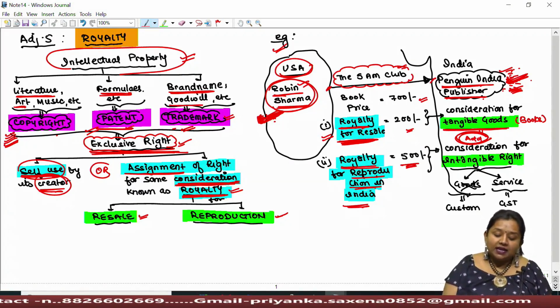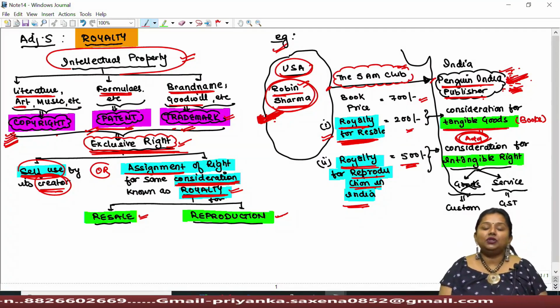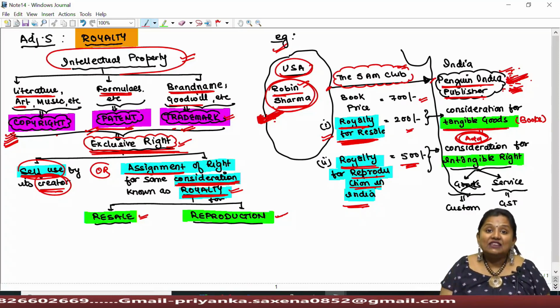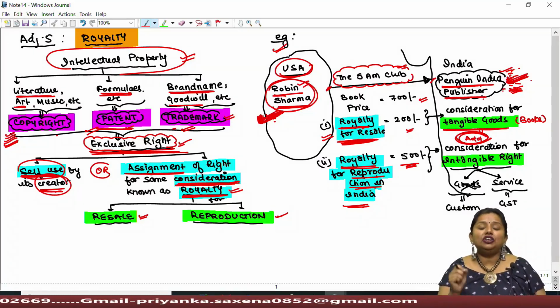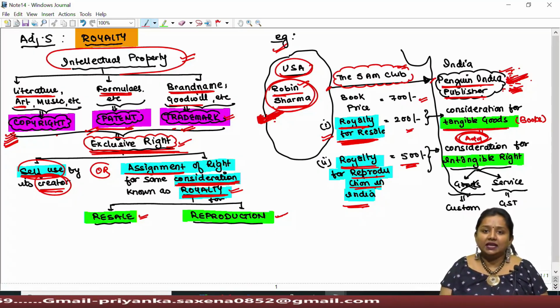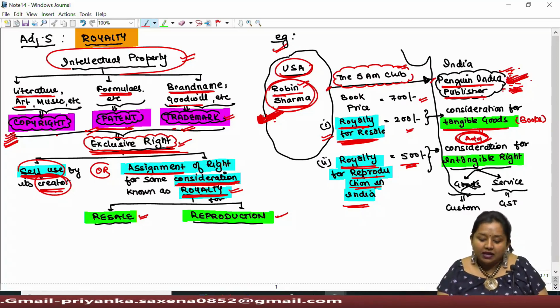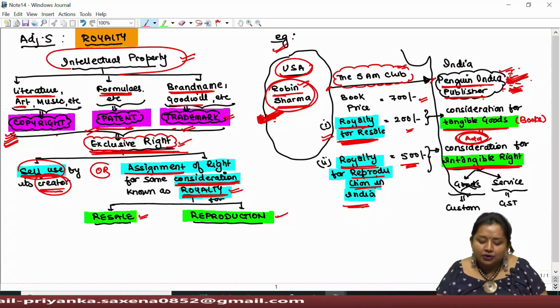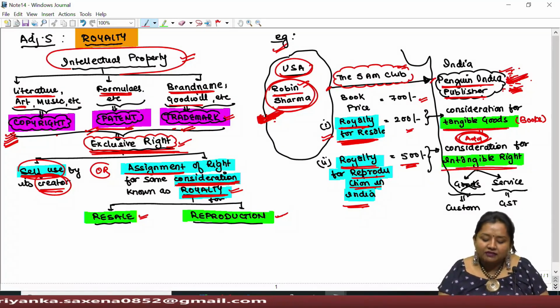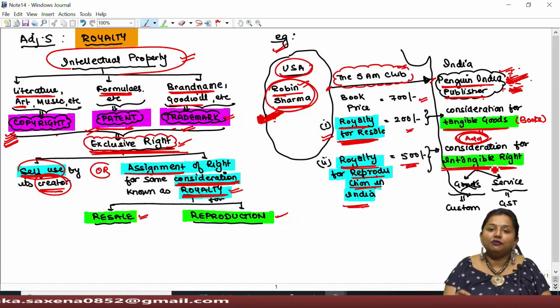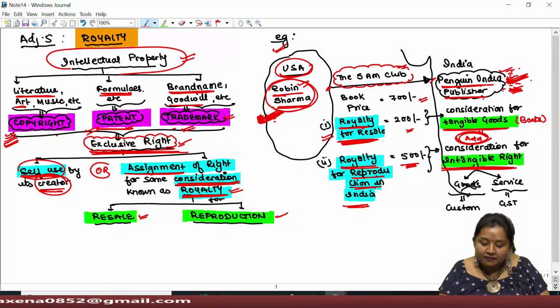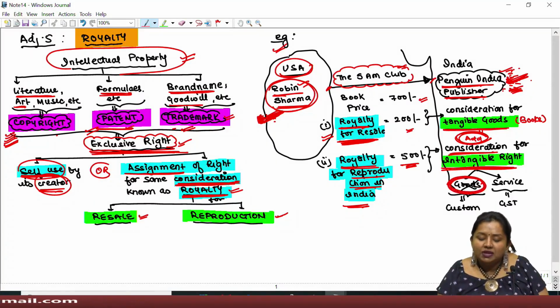So the lawmaker says that if royalty is paid to the exporter for receiving the intangible right of reproducing goods in India, then, if Robin Sharma has given him the intangible right of reproducing books in India, against the consideration paid for this right there are no goods being imported.